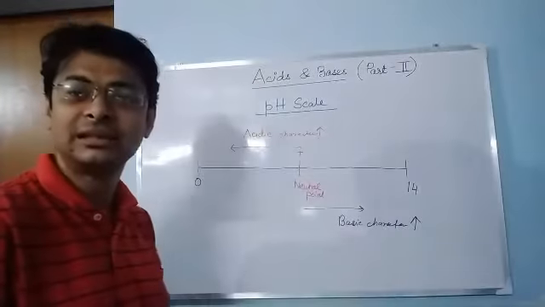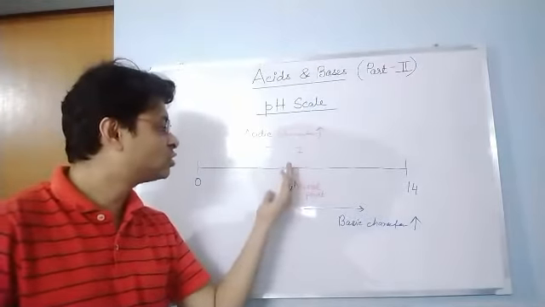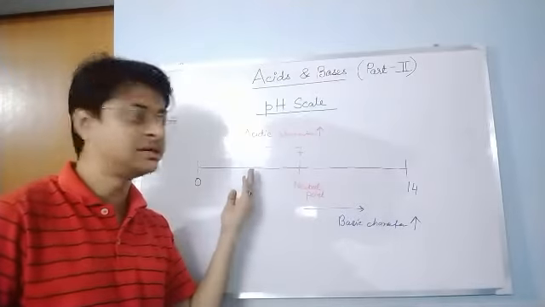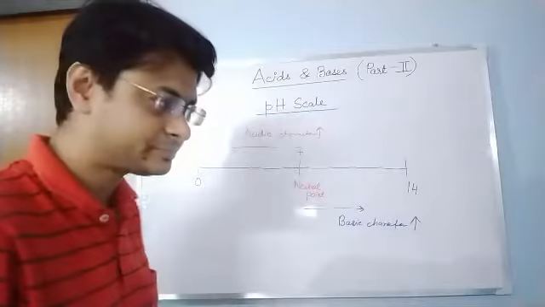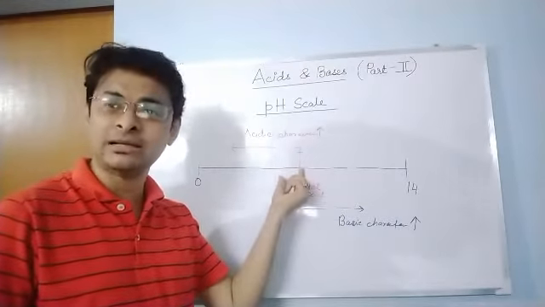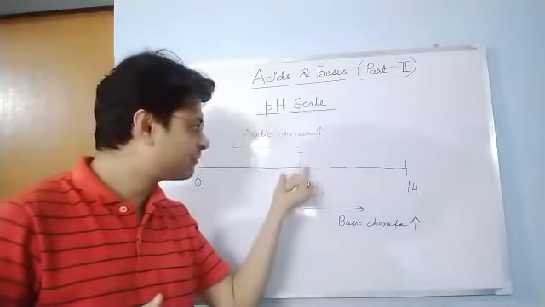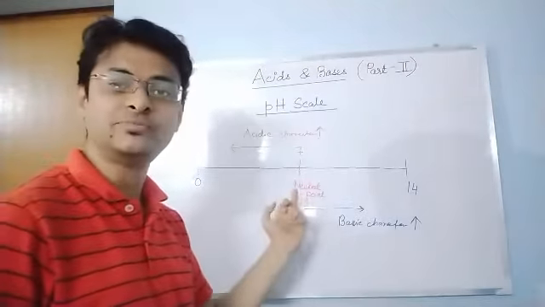That means when we go to this side it will be more acidic, and when we go to this side it will be more basic. Now 7 is the neutral point, it is neither acidic nor basic. The perfect example of 7 is water. Water lies at this point.